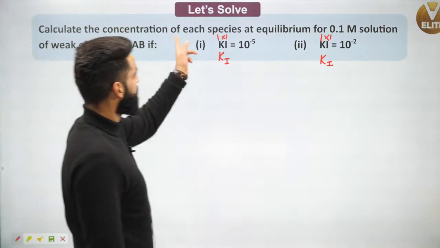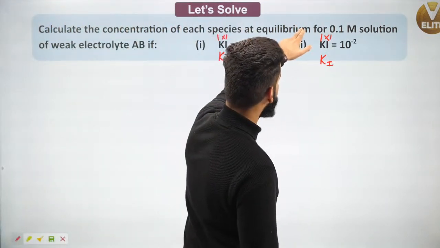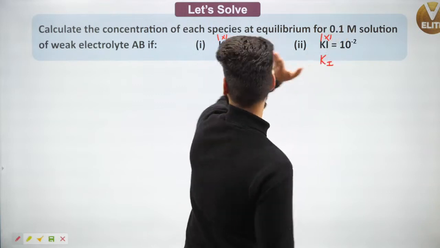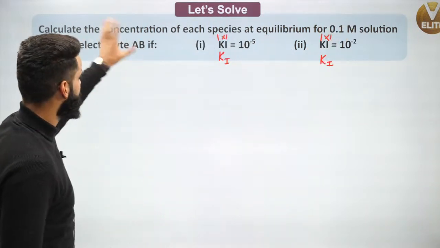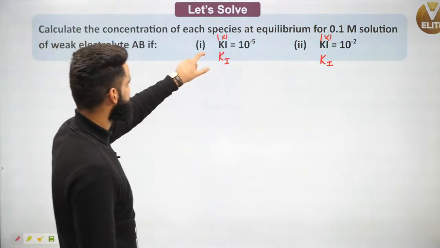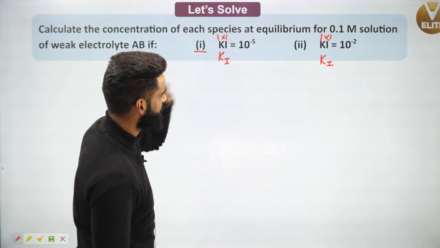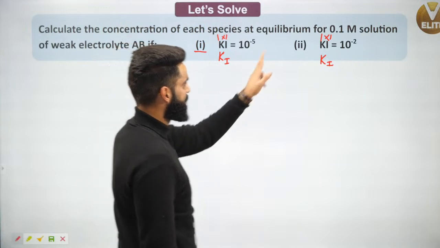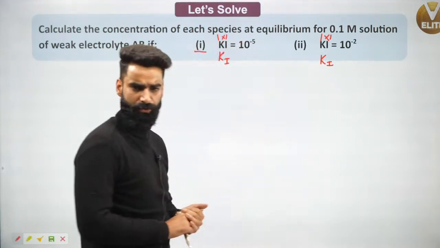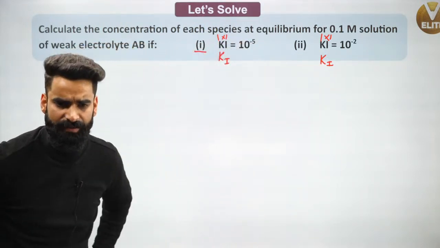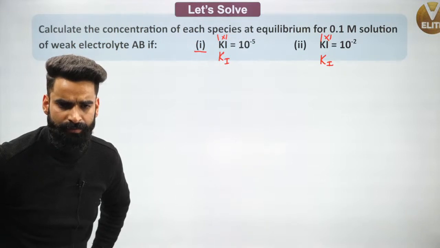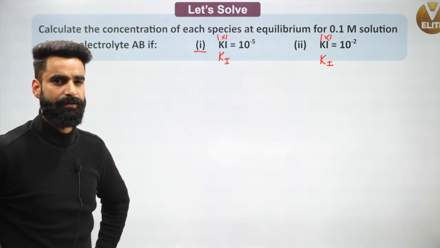Have a look at the question, guys. Calculate the concentration of each species at equilibrium for 0.1 molar solution of weak electrolyte AB. Case number 1, if the dissociation constant is equal to 10 power minus 5. Case number 2, if the dissociation constant is equal to 10 power minus 2. You need to remember a few things right here.